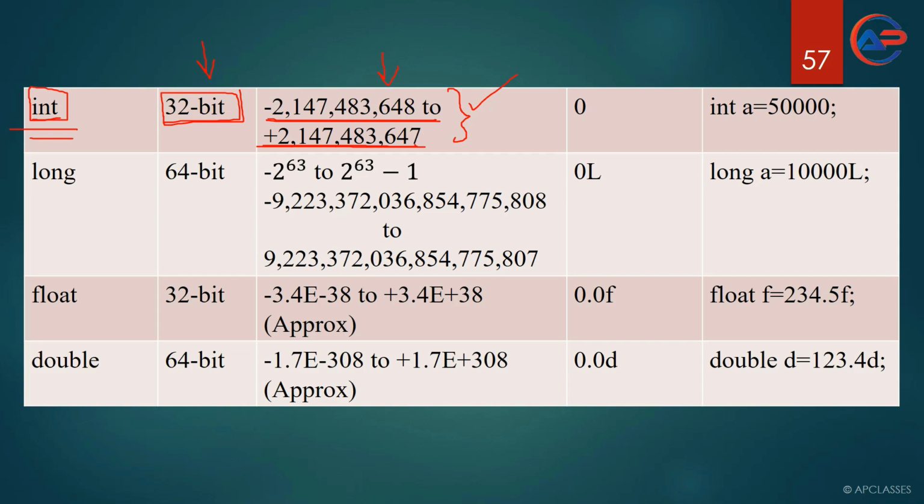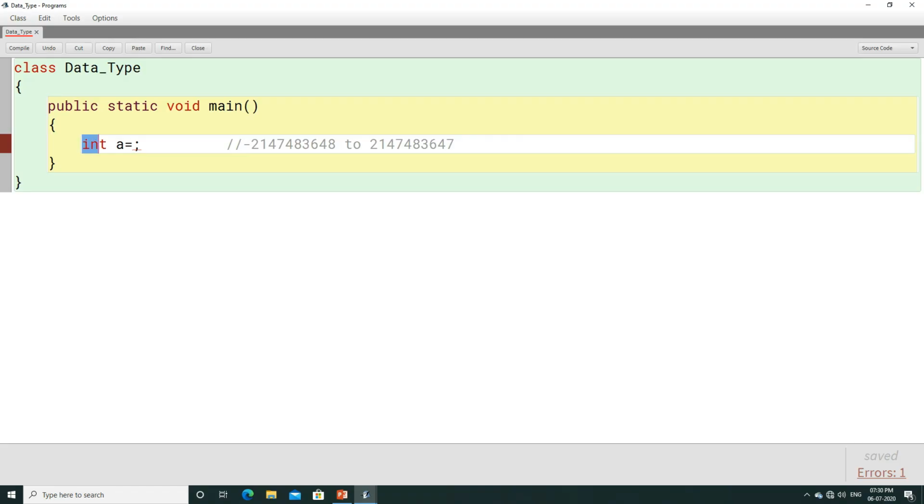Now let us look at this with an example. This is an integer variable. Here the variable is integer type, or you can say int type. And what is the maximum value you can use here? The maximum value is 2147483647. This is the maximum value which can be used in an integer variable.